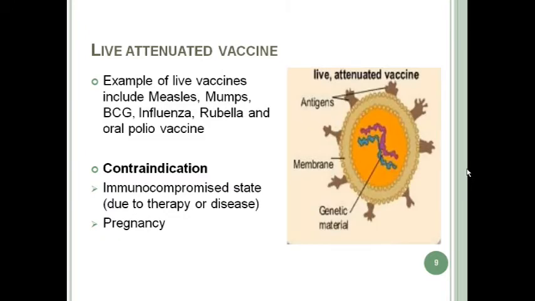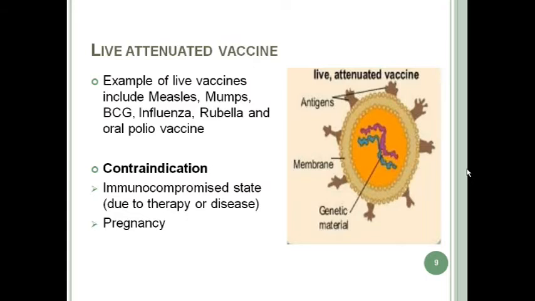Some examples of live vaccines include measles vaccine, mumps vaccine, BCG, influenza, rubella, and OPV. The contraindication to live attenuated vaccines is the immunocompromised state. If the person is receiving any immunosuppressive agent like corticosteroids or any chemotherapeutic agent, or if the patient has active symptomatic HIV infection, then in those persons live attenuated vaccines should not be given